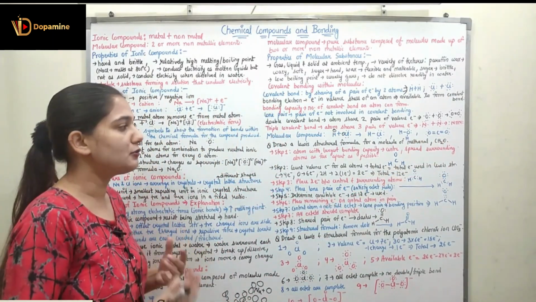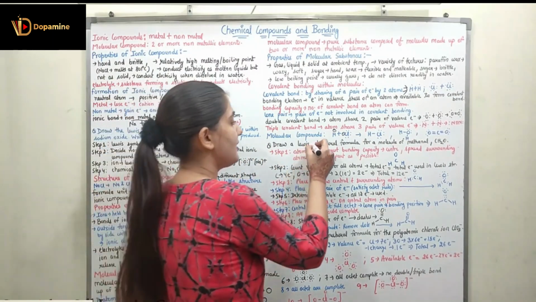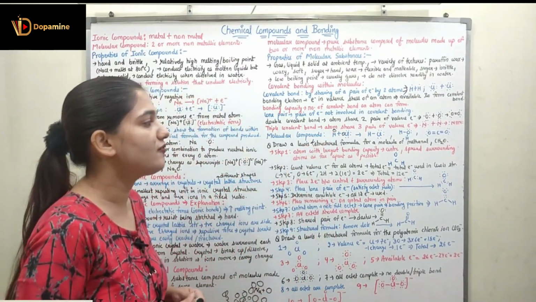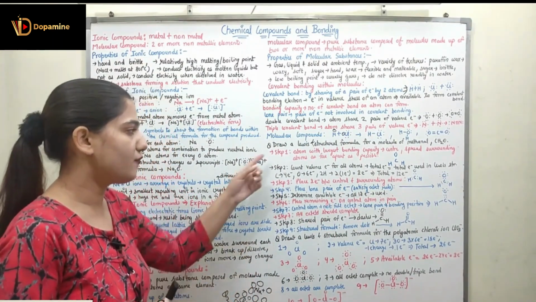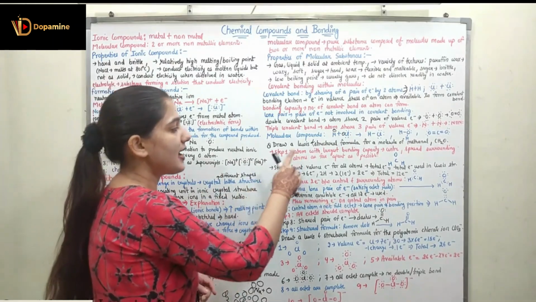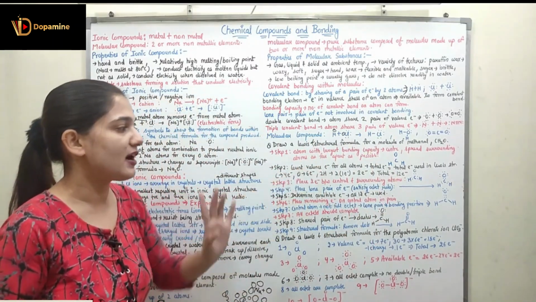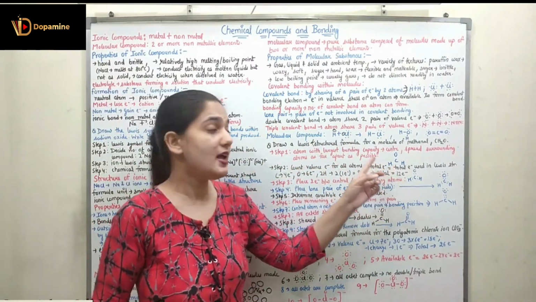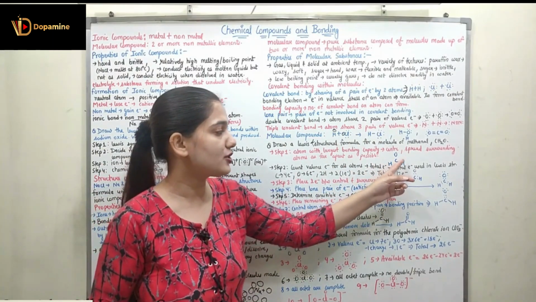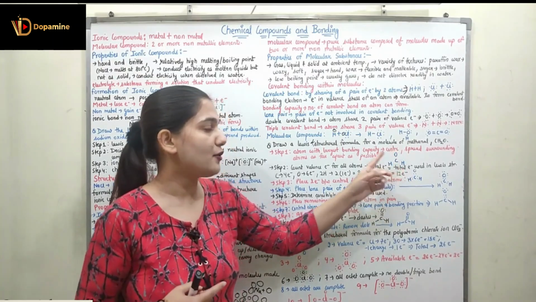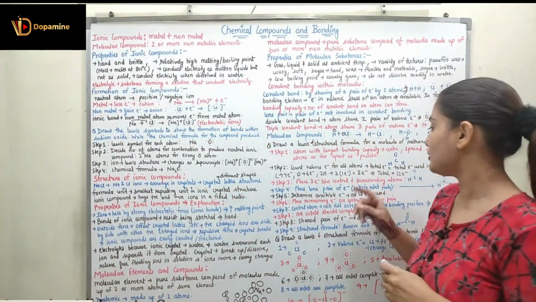So how to draw the Lewis structure? We are understanding this with the help of a question. The question is: draw a Lewis and the structural formula for a molecule of methanol, CH2O. For that we have to form the Lewis structure and the structural formula. So first, coming to step 1. Step 1 is that the atom with the largest bonding capacity is placed at the center and the surrounding atoms are spread as far as possible. Carbon has the highest bonding capacity, which is 4, so it is placed at the center. Hydrogen has a bonding capacity of 1 and oxygen has a bonding capacity of 2.